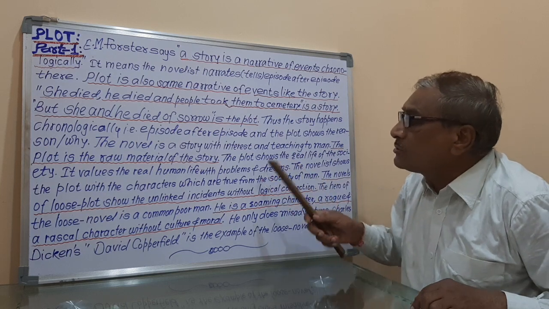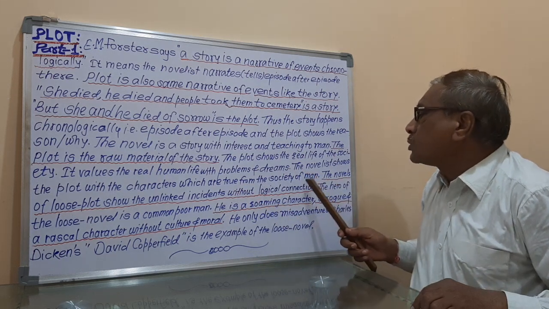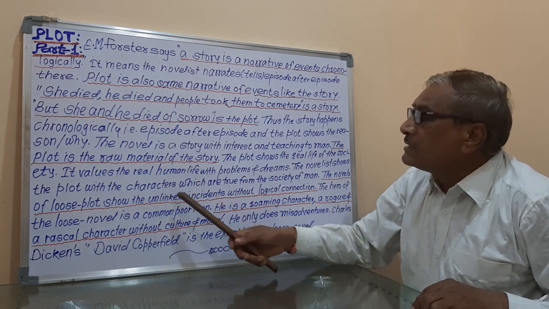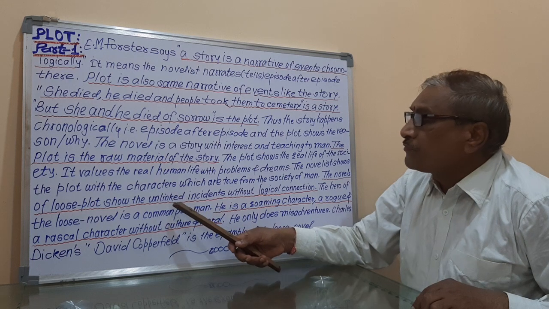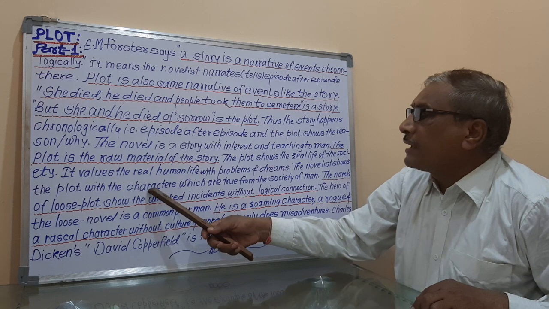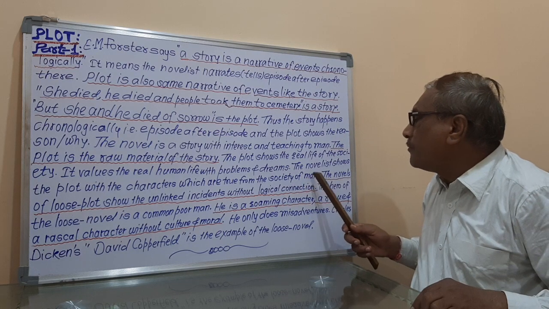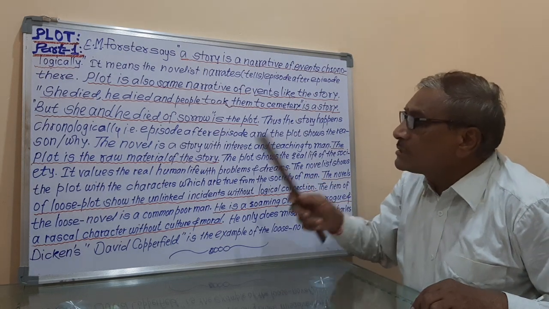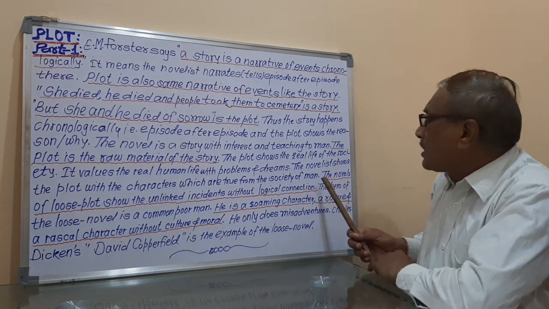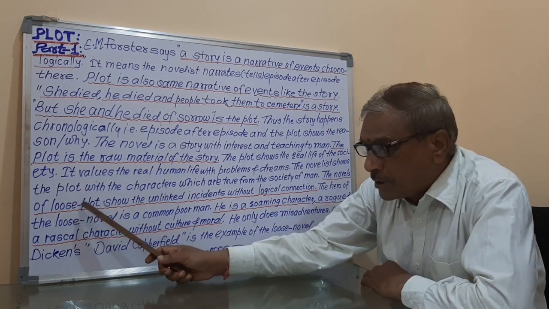Means the novelist takes these characters, exactly real characters from the society of man, and these characters are the real identifications, or I will say the mirror of the society, and that's why the characters which are true from the society of man are the exact mirror of man's life. So the novels of loose plot, now we are talking on the loose plot novels.